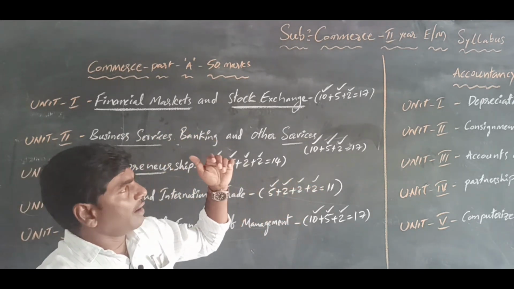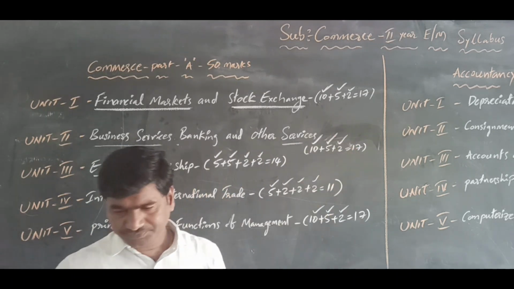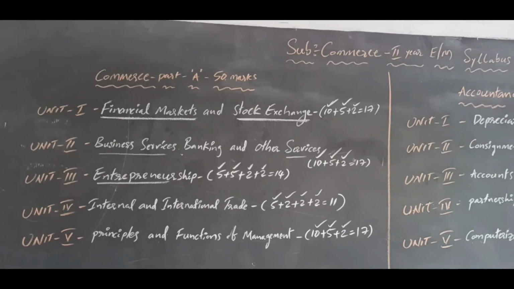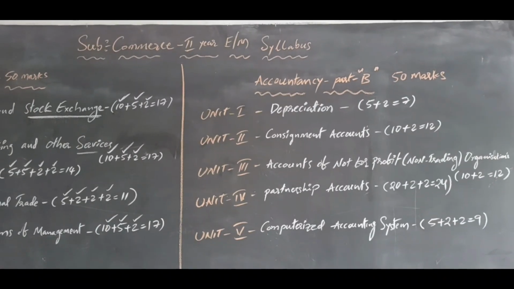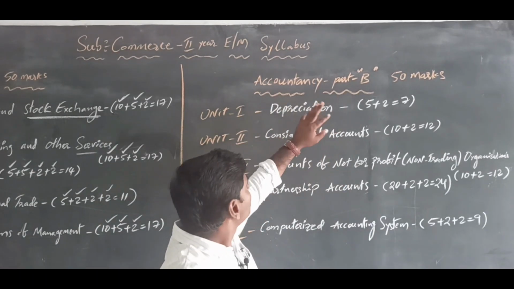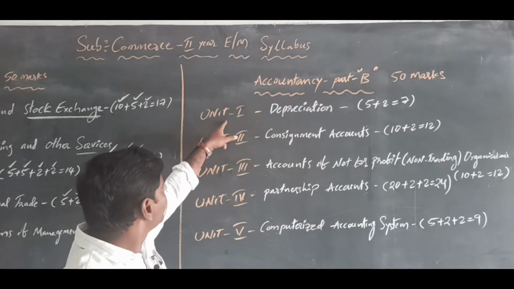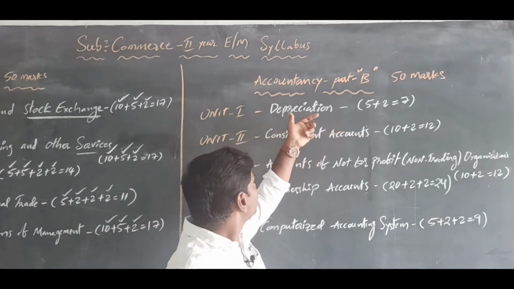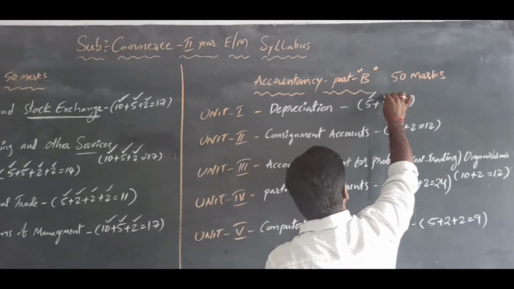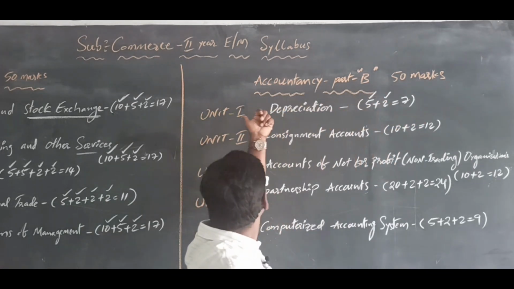Next, part B, accountancy. So we discuss accountancy. Part B accountancy has 5 units in total. The first unit is depreciation. In this unit there is a 5 marks problem and a very short problem of 2 marks. So totally we get 7 marks in this first unit.